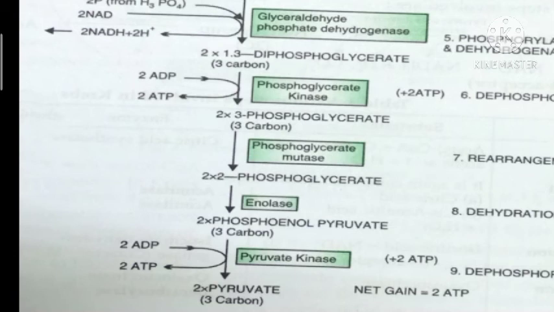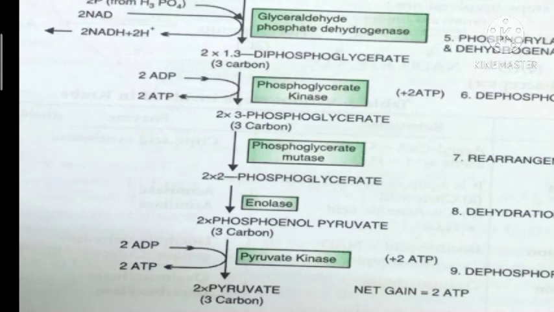So the phosphate is removed, isn't it? So two molecules of phosphoenol pyruvate are converted into two molecules of pyruvic acid by the removal of two phosphates. These two phosphates will combine with two molecules of ADP to form two molecules of ATP. So two molecules of ATP are formed, and this reaction is catalyzed by pyruvate kinase.